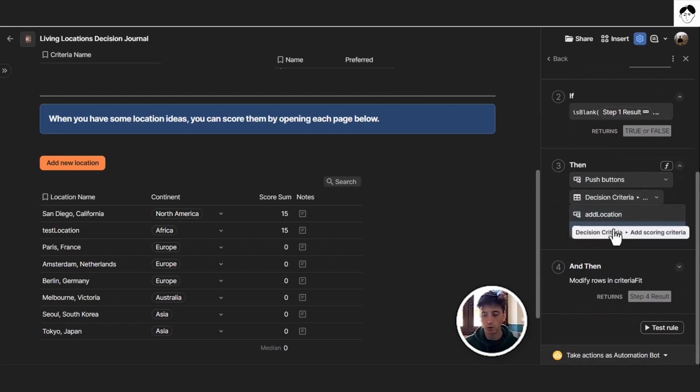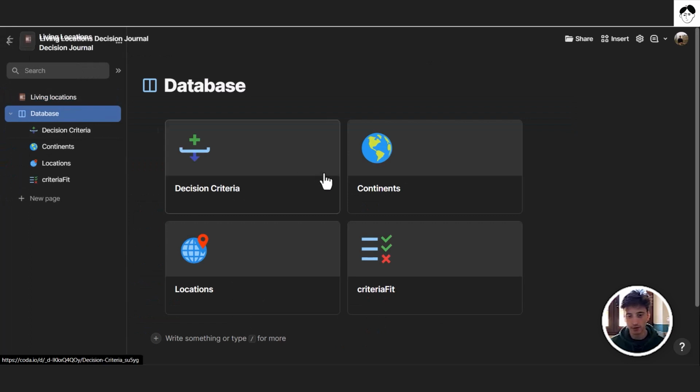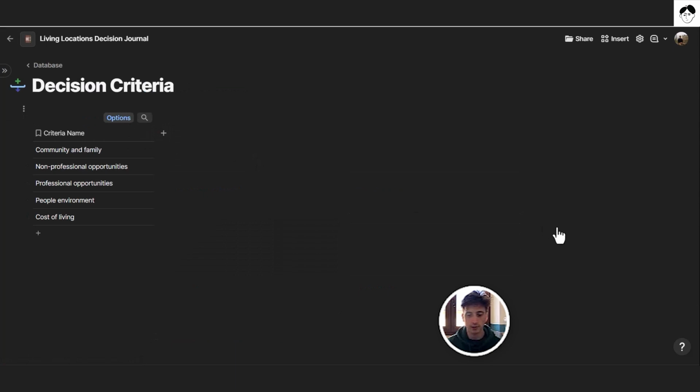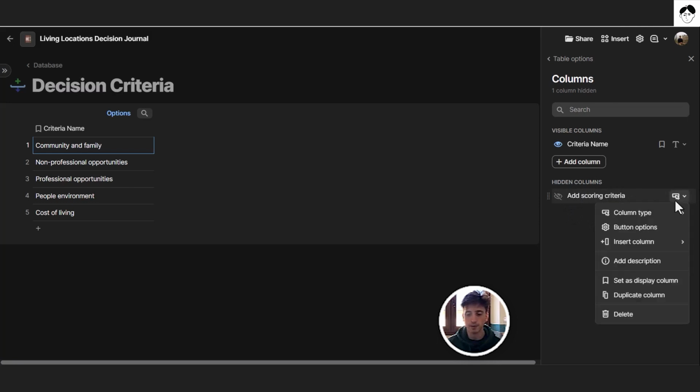And I'm going to show you that button right now, because you can see in the database page that we have the core databases exactly like in Notion gathered on this page directly. And in the decision criteria table, you will see that we have a column that is hidden, and that is add scoring criteria. And this is a button column.